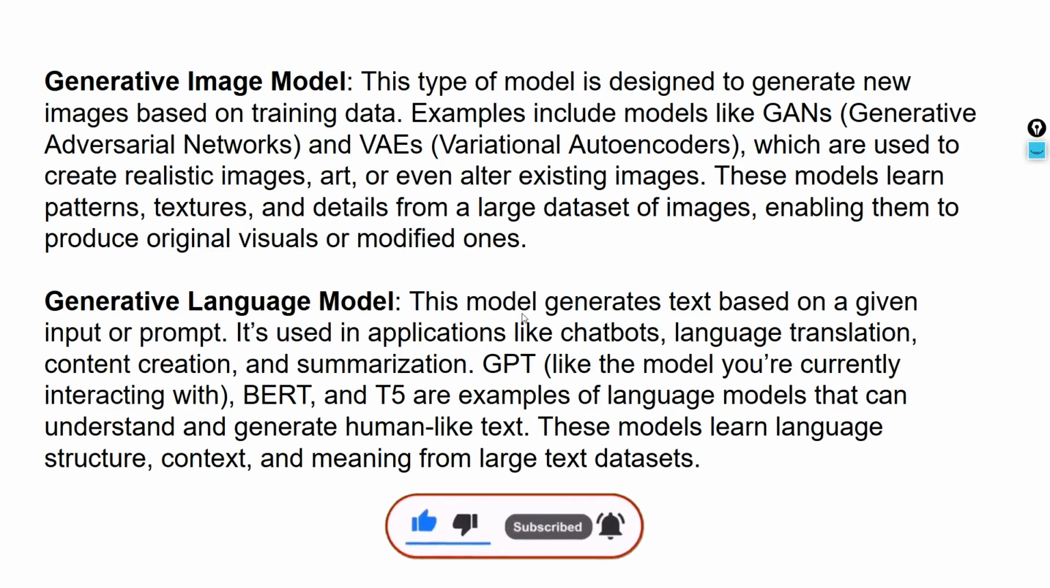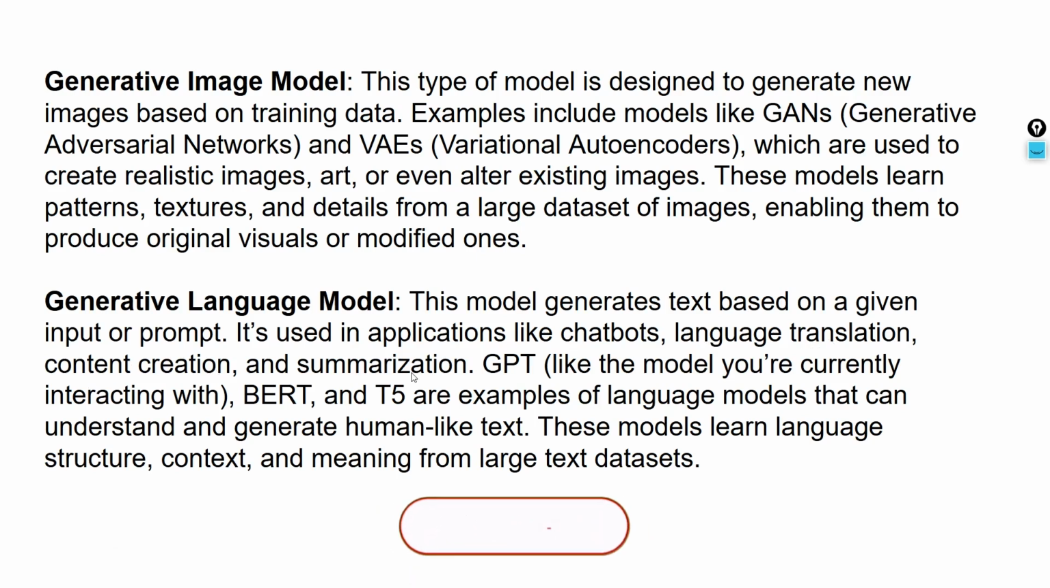Generative language models generate text based on a given input or prompt, and are used in applications like chatbots, language translation, content creation, and summarization. Again, we'll be learning this in detail. Don't worry, we'll be doing a lot of projects and it's going to be very interesting, right?